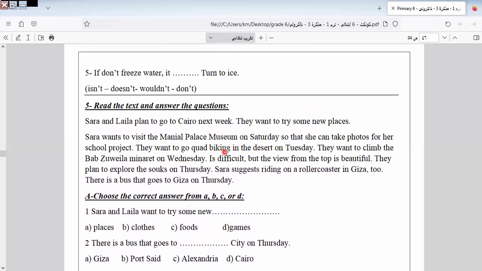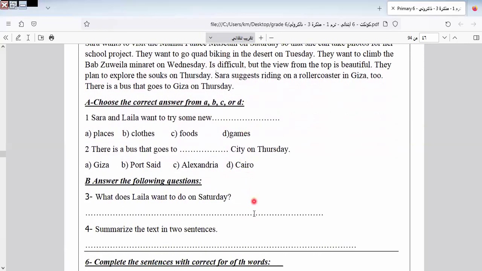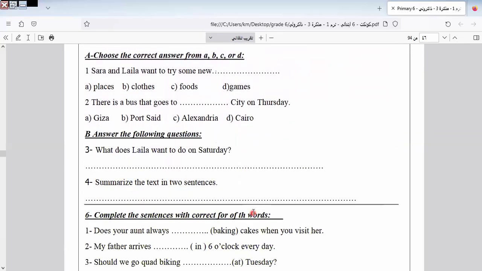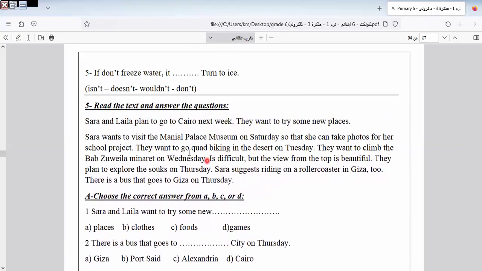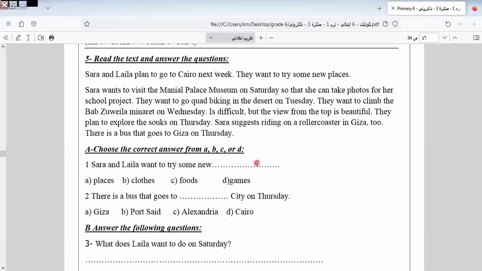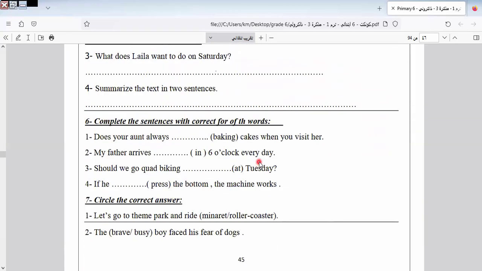I will summarize the text in 2 sentences. Visiting Manial Palace Museum. I can say also trying new places. Okay, trying new places.